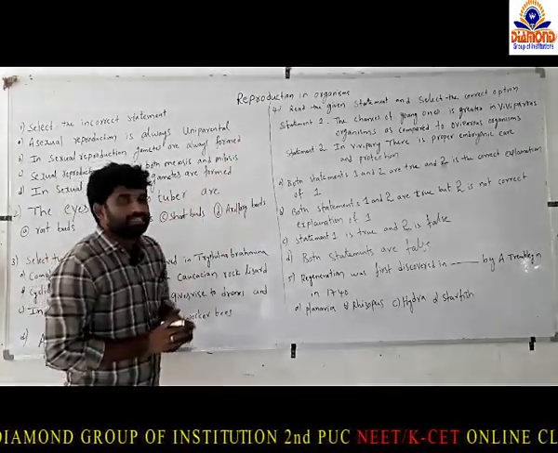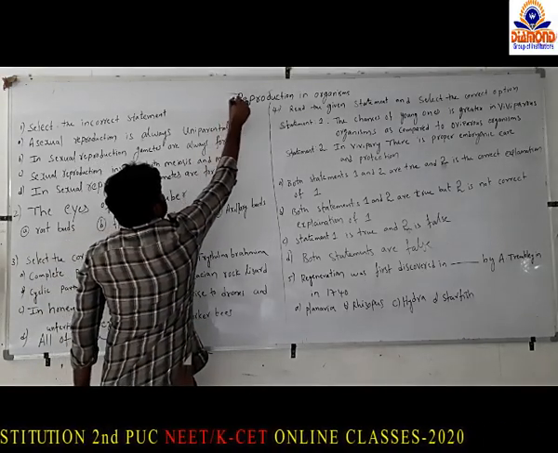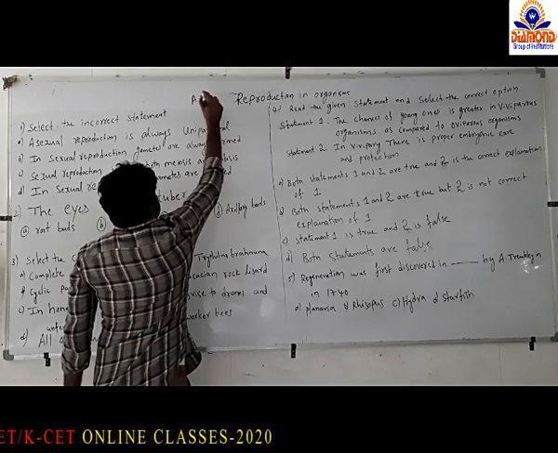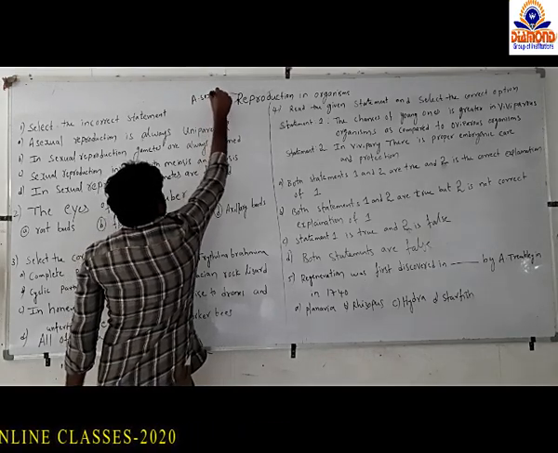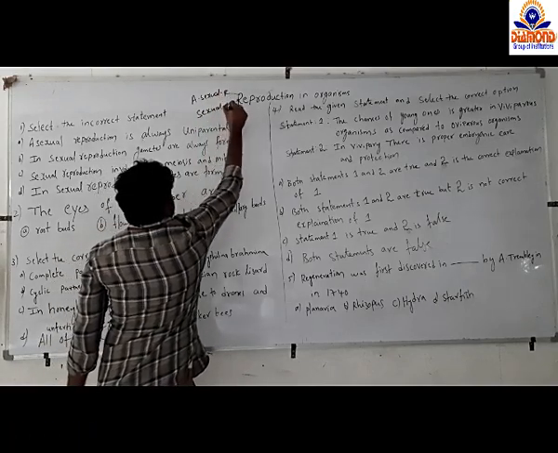Coming to the types of reproduction, reproduction is classified into two types. Those are asexual reproduction and sexual reproduction.